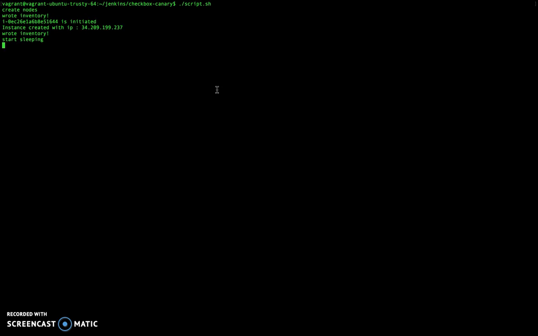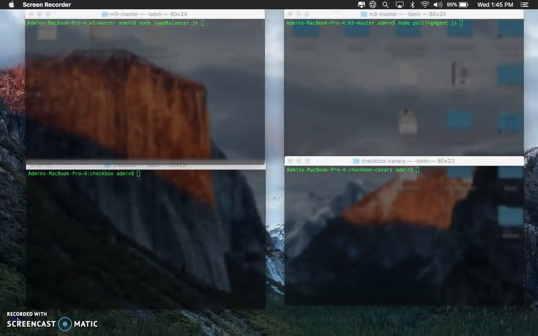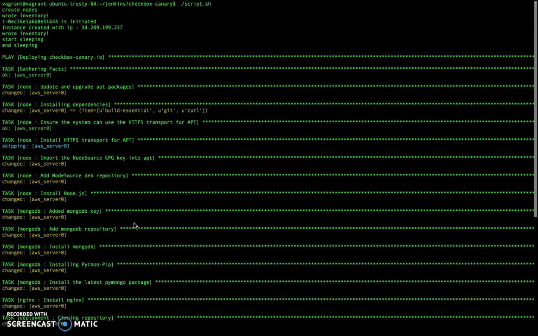The first instance with the IP address 34.209.199.237 has been provisioned, and let's deploy the checkbox application on it. So let's wait till the script completes and let's get back to it. The Canary build has been deployed on the EC2 instance.